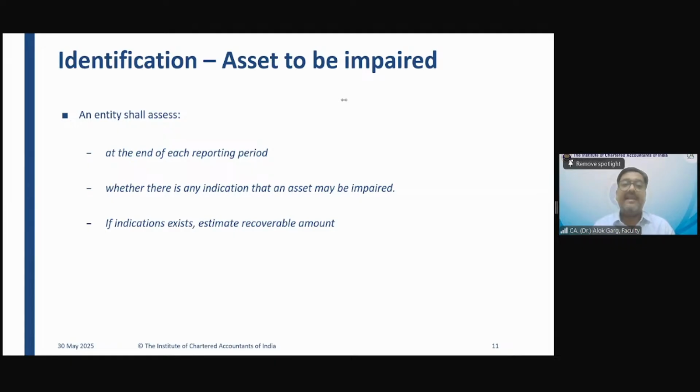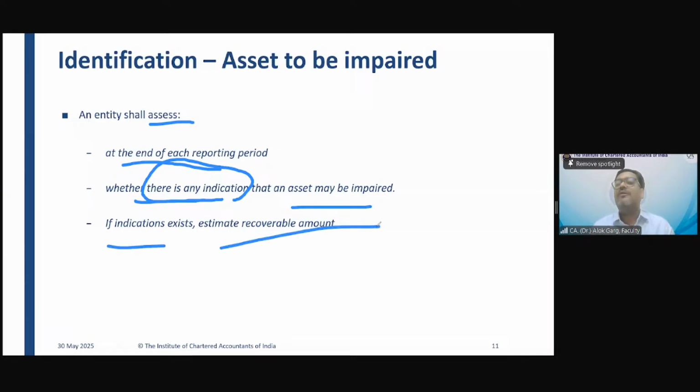Standard says that an entity shall assess at the end of each reporting period whether there is any indication that an asset may be impaired. If indication exists, then you are only required to estimate recoverable value. Only then do you have to go through the detailed impairment assessment.